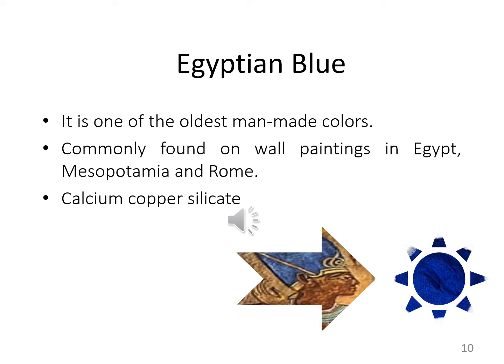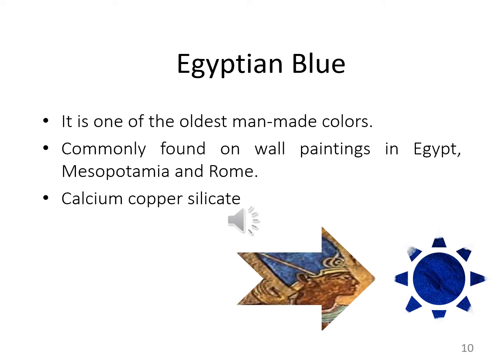So these pigments are found on the wall paintings in Mesopotamia, Rome and Egypt.